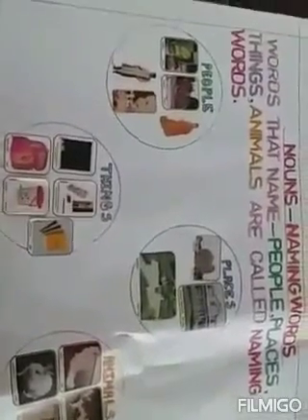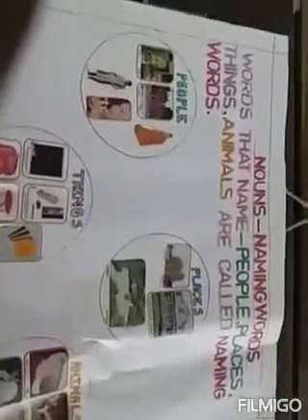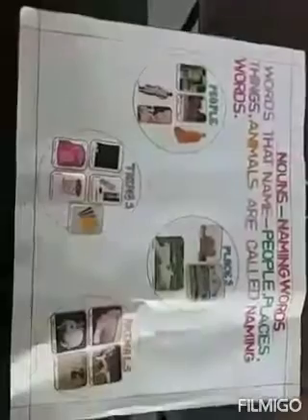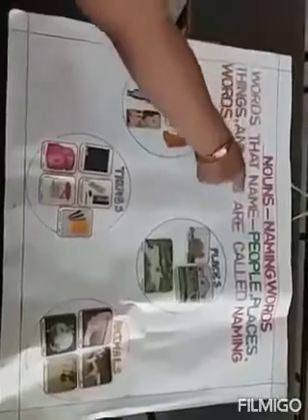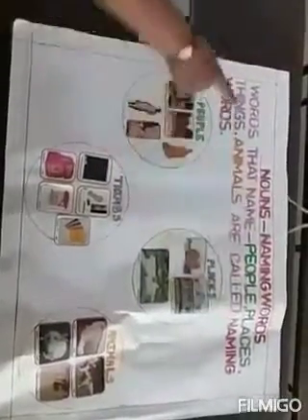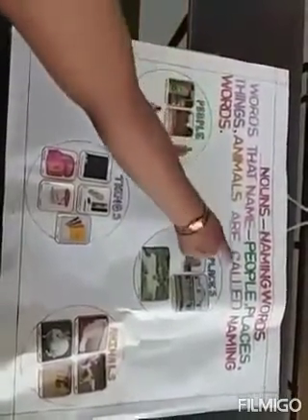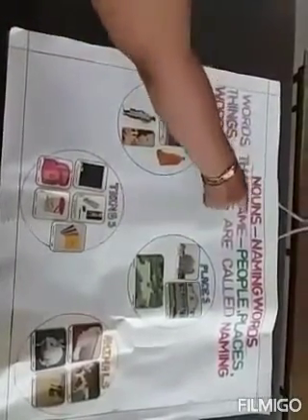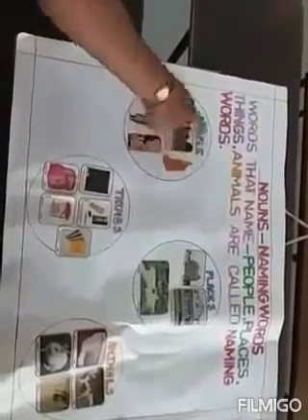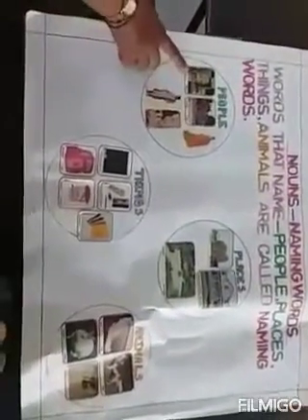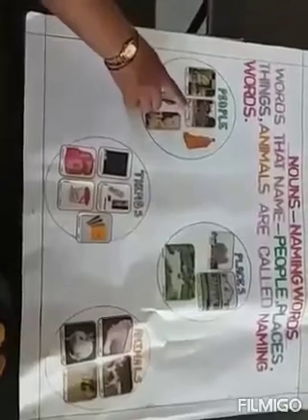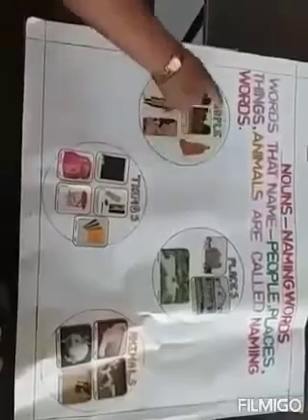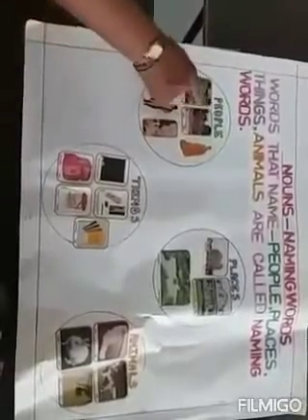Now children, look at this chart. Nouns on the top. It is written nouns, naming words. Words that name people, places, things, animals are called naming words. Naming words are also known as nouns. See children here, people. Who comes under people, children? Your teacher, you as a student, your mother, father, children. All these names come under people.